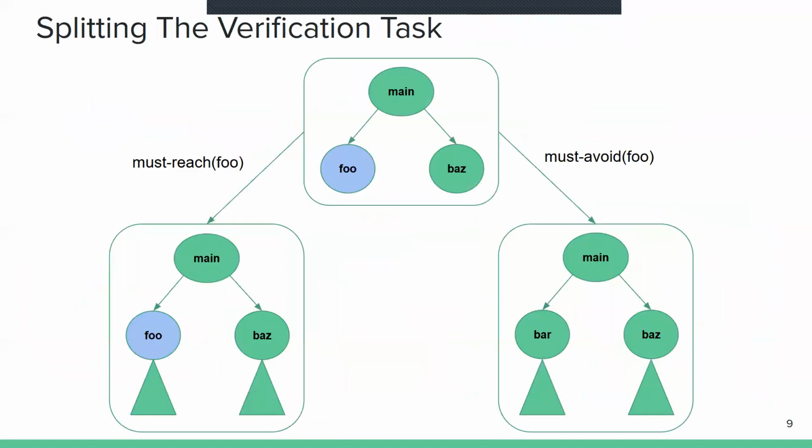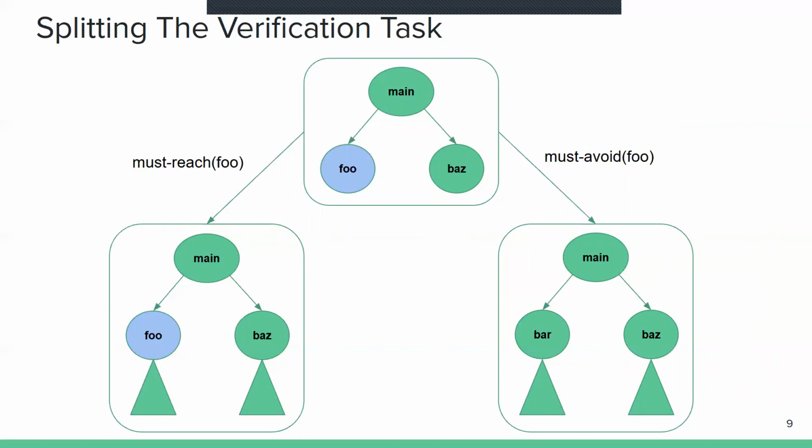Now the question is, how can we split this verification task? Consider this scenario when we have inline foo and buzz from inside main. We can construct two partitions of this program. In one partition, we say that the call site foo is must reach, which means that in this partition, we will only explore those program paths which must pass through foo. So in this partition, we will inline all the call sites, all children call sites inside foo and buzz.